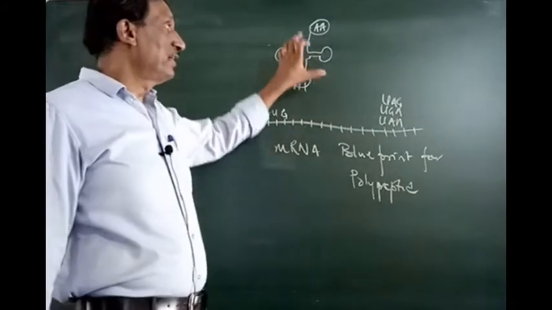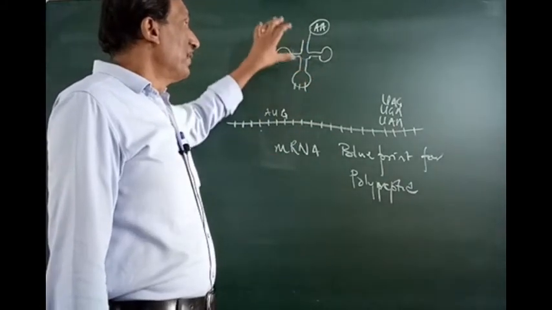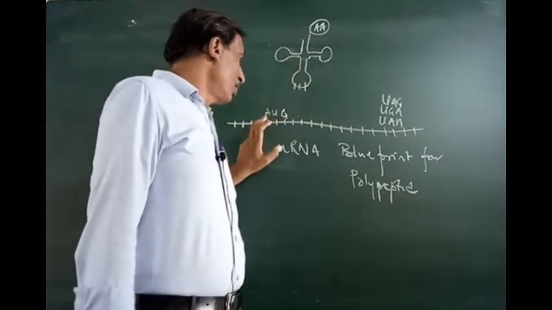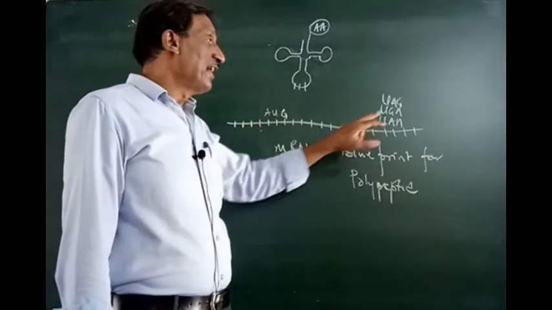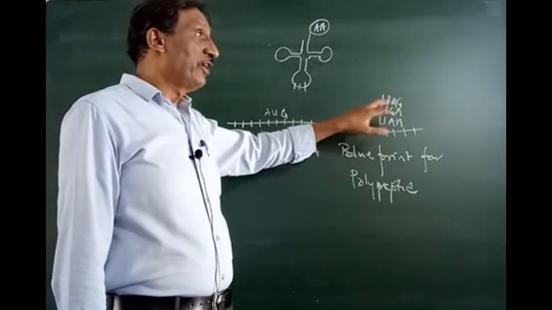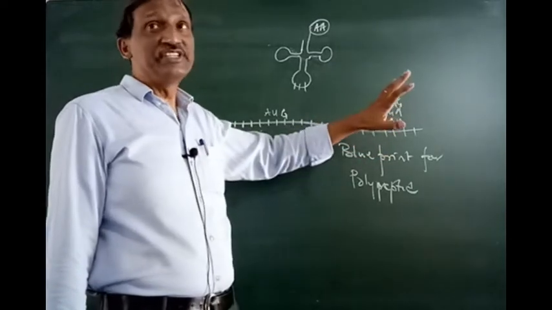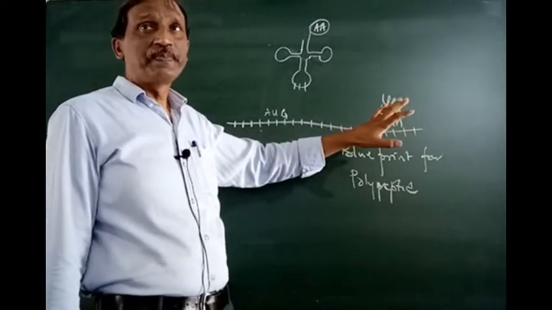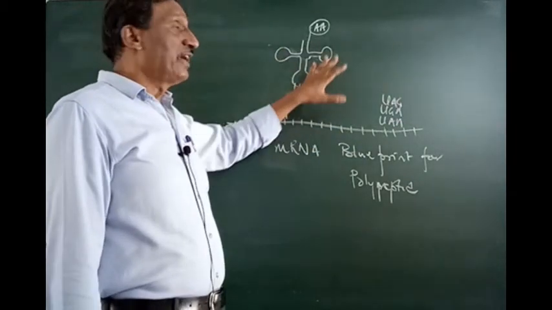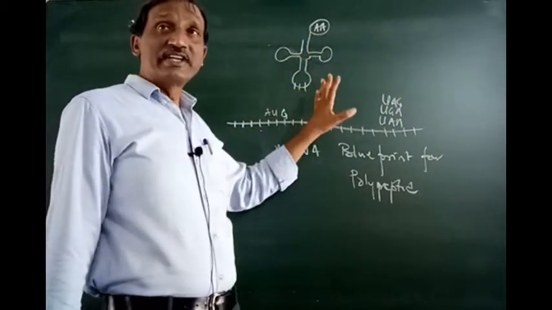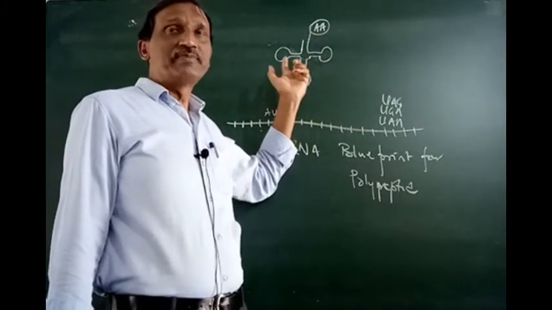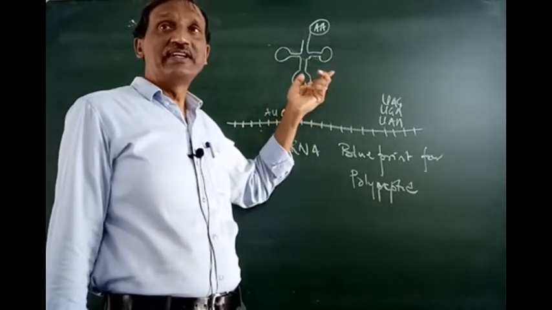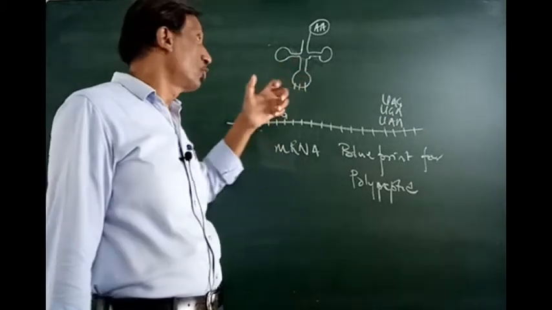mRNA is thread-like, tRNA is clover-leaf shaped first. mRNA will essentially have at least one AUG and one UAA or UGA or UAG somewhere. In tRNA, these nitrogenous bases will definitely be there, but they are not acting as codons.